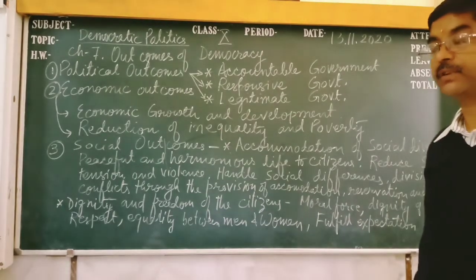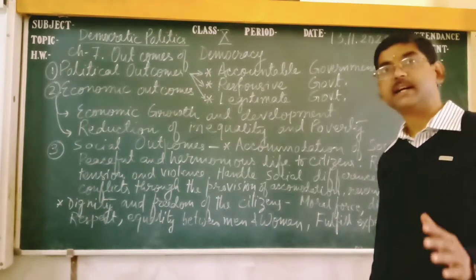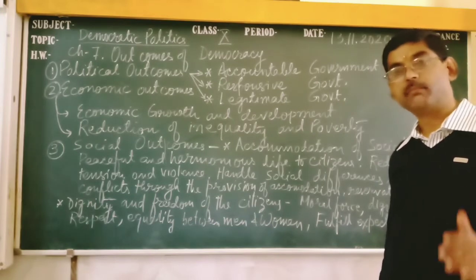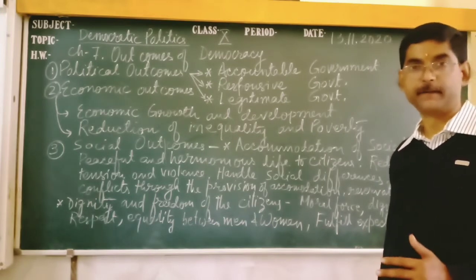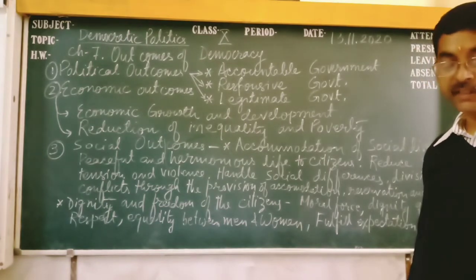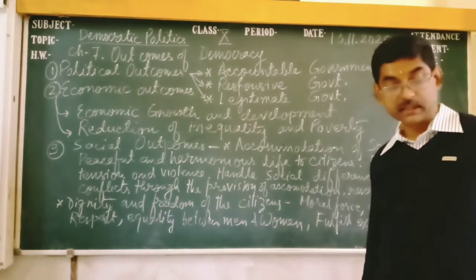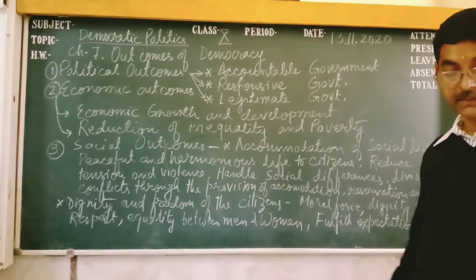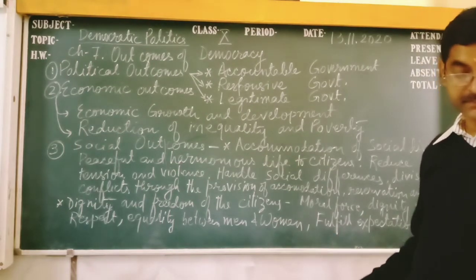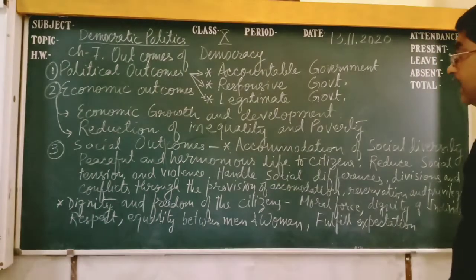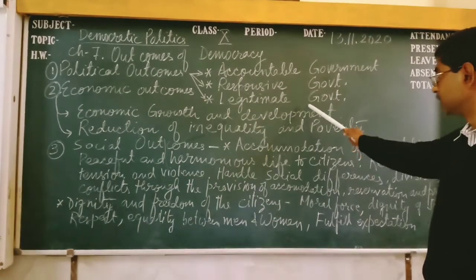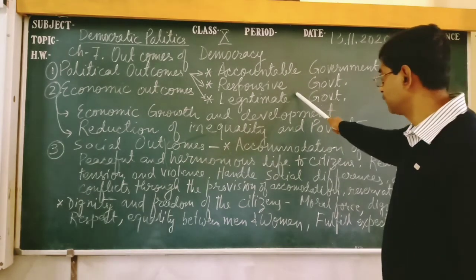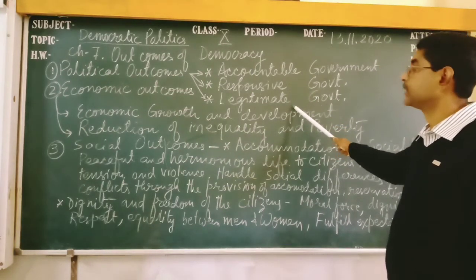Okay, so the majority party or group of political parties form the government. Majority party means that party which has gotten the maximum number of seats, maximum number of MPs or maximum number of MLAs in the state government. They form the government. In this way the government is formed. Whenever possible and necessary, the citizens should be able to participate in decision making that affects them. This is the legitimate government. So if the government is not accountable, not responsive, then we can change the government also.